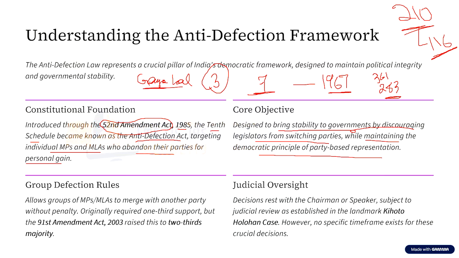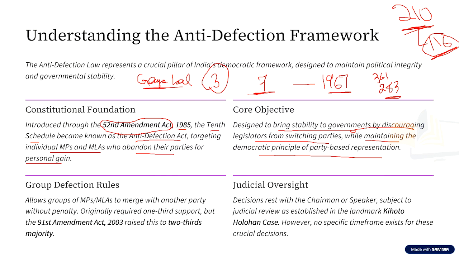So this YB Chavan committee noted that out of 210 legislators who defected from Congress to other parties, 116 legislators were given ministerial berths. And this showed that they were defecting from one party to another, not out of their own conscience, but in order to gain political benefits.